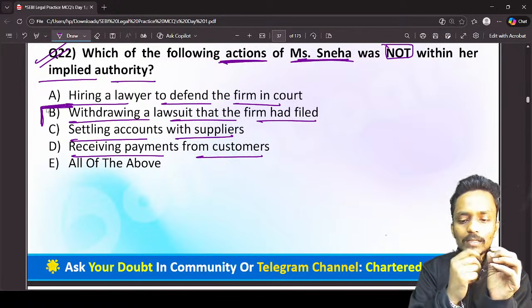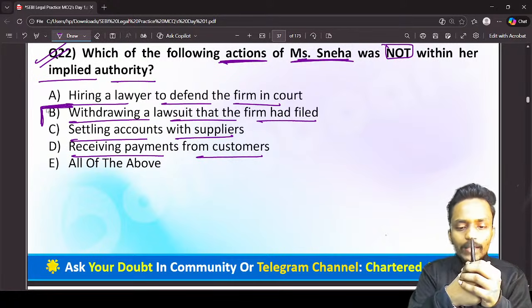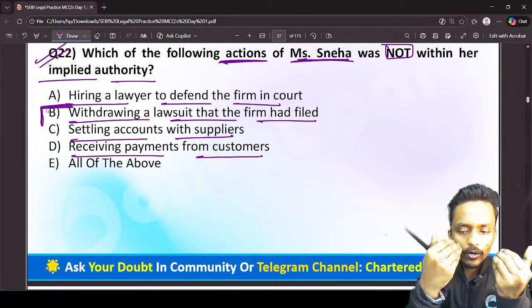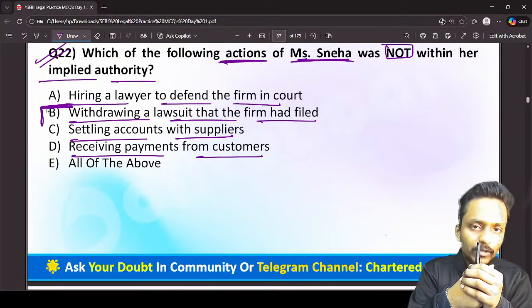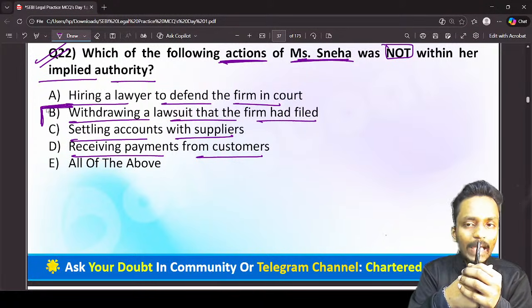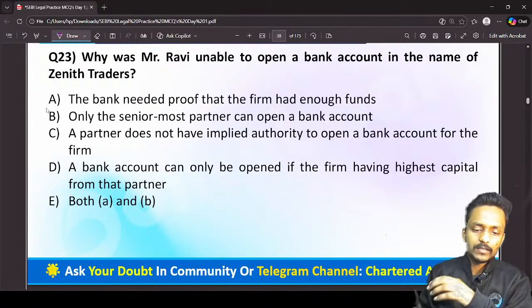Withdrawing a lawsuit that the firm had filed. So generally option B is the correct answer. Implied authority does not give you extraordinary activity or extraordinary rights. This is an extraordinary right. If the firm has filed a case against any third party, the firm has the right to withdraw the suit, not any of the partners. That's the reason option B is the correct answer.